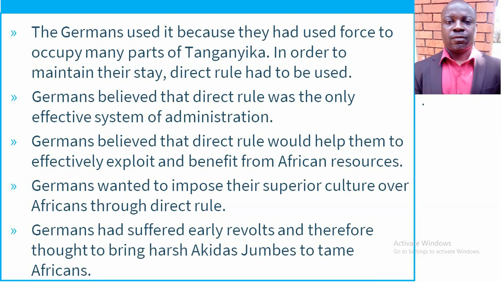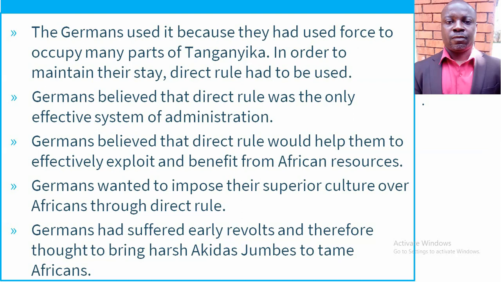Now, another point is the Germans had suffered early revolts and therefore thought to bring harsh Akidas and Jumbes to tame Africans. Yeah, these Tanganyikans, the people of Tanzania, revolted against the Germans. They so much resisted the German rule. Are you getting it?